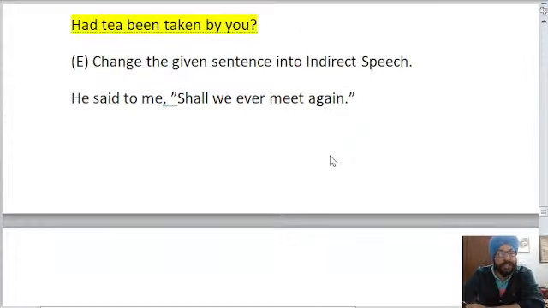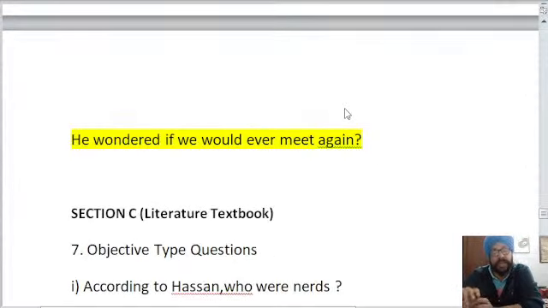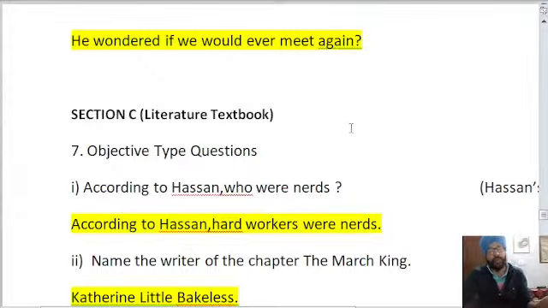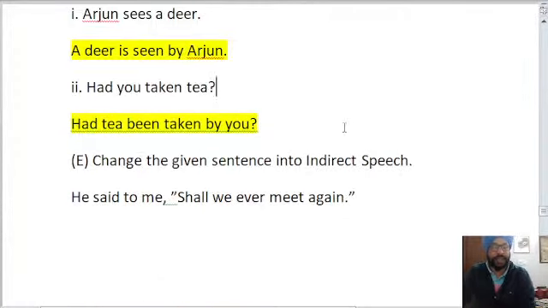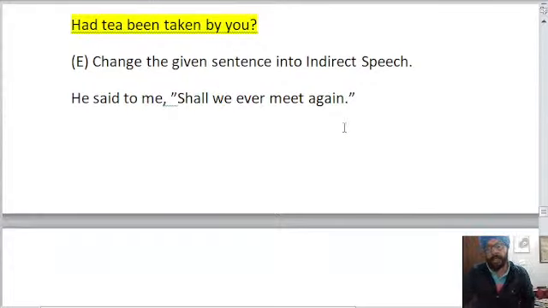The next is change into indirect speech. He said to me, Shall we ever meet again? So the answer is: he wondered if we would ever meet again. If you have written the same, give yourself 1 mark. Otherwise, don't give yourself any mark. He wondered if we would ever meet again. So it is a change of speech from direct to indirect, and this is from your grammar book only.